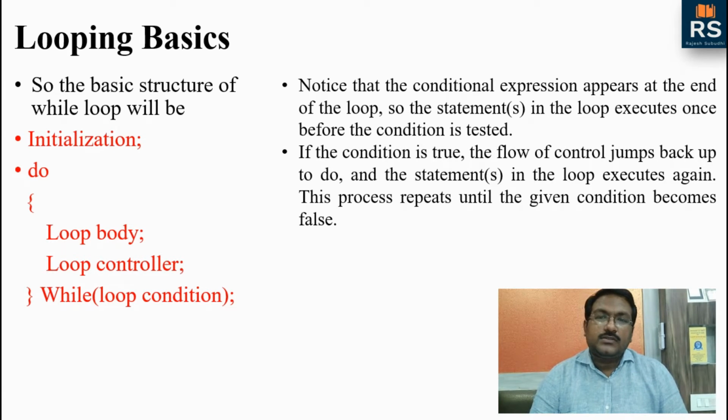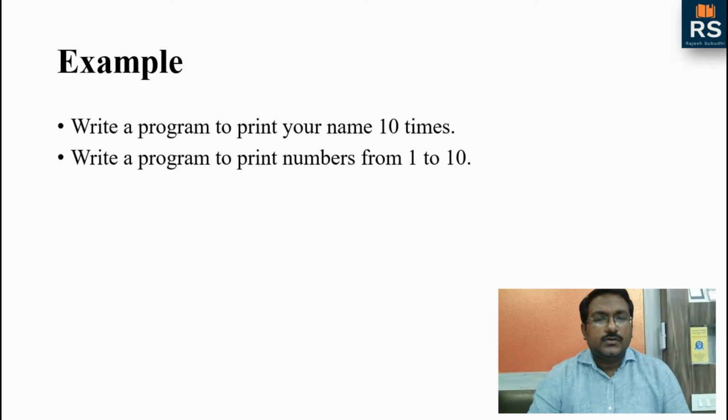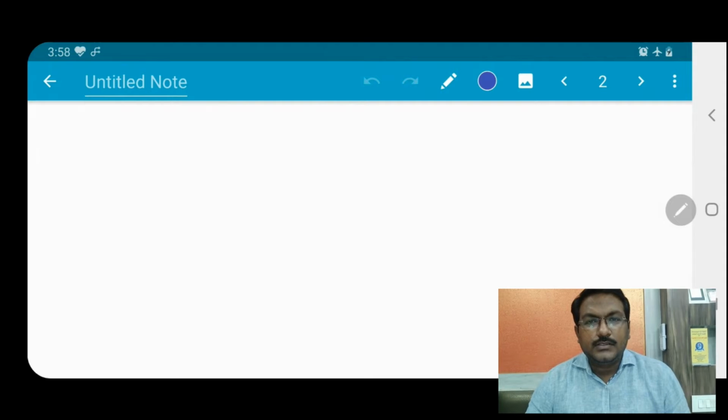So let us now see an example. The same programs which we did in the last two loops also: writing your name 10 times and printing numbers from 1 to 10. We will see how this problem statement can be solved using a do while loop. So let us now see how do while is written.